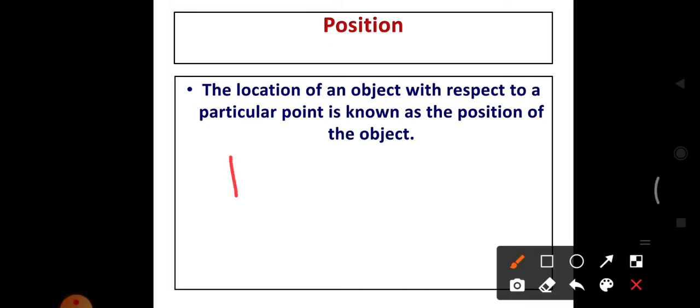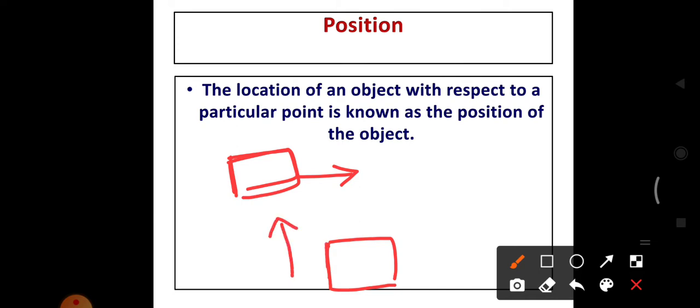Example, if you take Bharati Academy, how we can say the position of the Bharati Academy? So here I took Rettipatti bus stop. So the Bharati Academy is located half kilometer north from the Rettipatti bus stop.